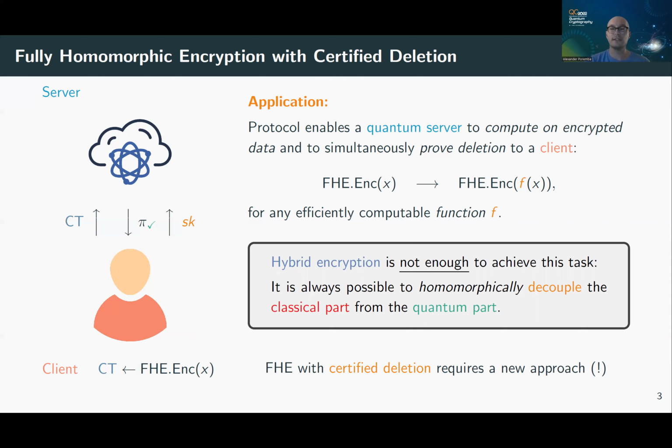This is the contribution in my paper, where I give a new construction that doesn't follow this hybrid paradigm. The way we're going to do it is to construct an encoding which allows you to prove deletion of a learning with errors sample. And once you have that, you can construct fully homomorphic encryption based on that idea alone. Okay, so this is how we're going to do it.